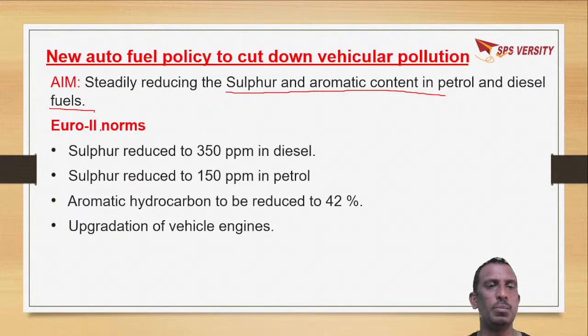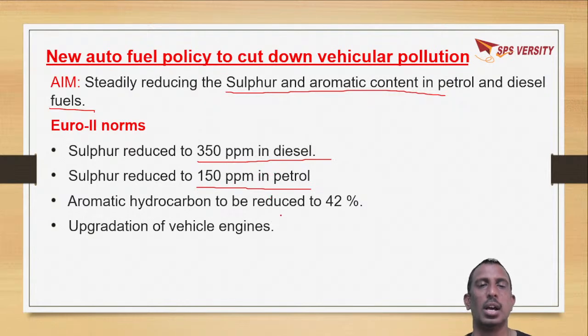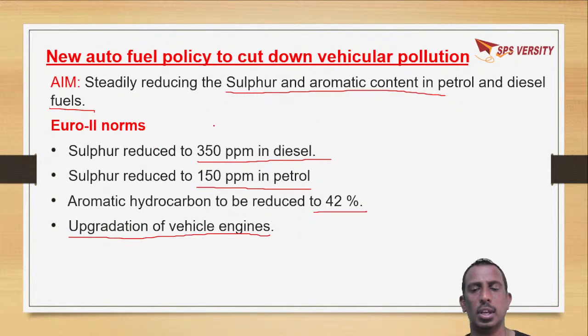According to Euro 2 norms, sulfur should be reduced to 350 parts per million in diesel and 150 parts per million in petrol, and aromatic hydrocarbons should be reduced to 42%, along with upgradation of vehicle engines. These are Euro 2 norms. So the new auto fuel policy aims to reduce the sulfur as well as the aromatic hydrocarbons in petrol and diesel.